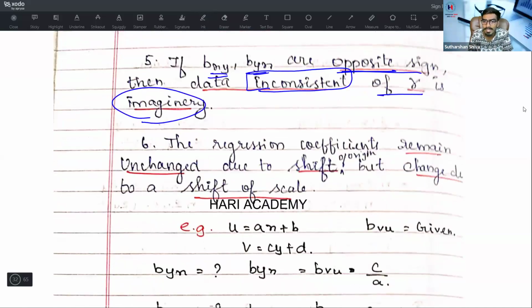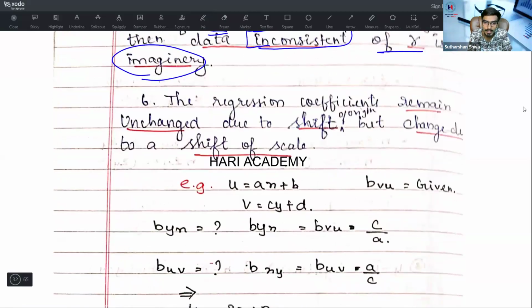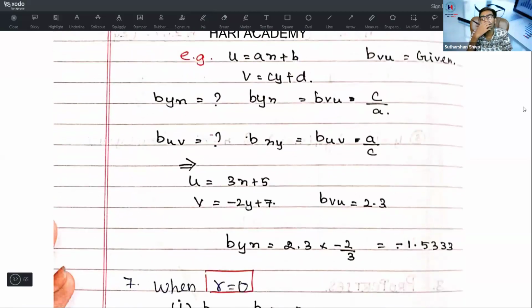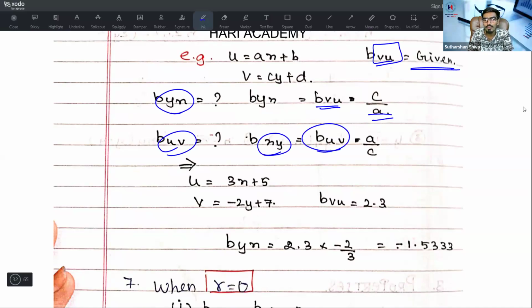The regression coefficients remain unchanged due to shift of origin, but change due to change of scale. So it is not affected by shift of origin, but it is affected by change of scale. If you want, you can remember this: u is equal to ax plus b, v is equal to cy plus d. If byx is asked and Bvu is given, byx is equal to Bvu into c by a. When Buv is given and Bxy is to be found, you take the Buv value and multiply by a by c. Remember this if you know it.